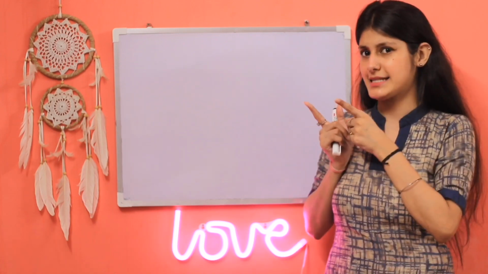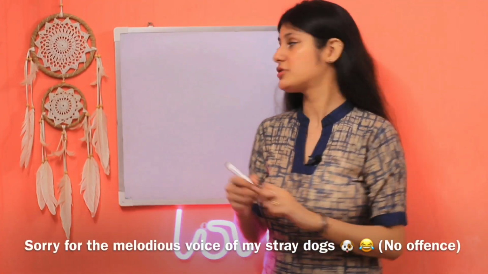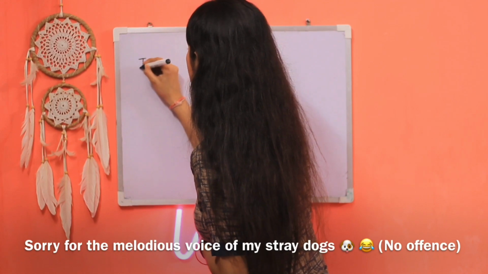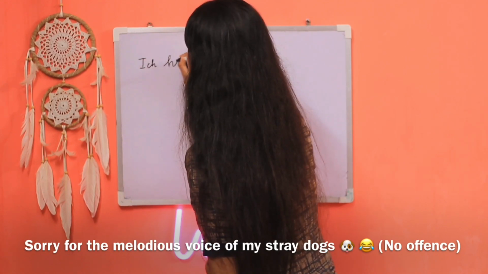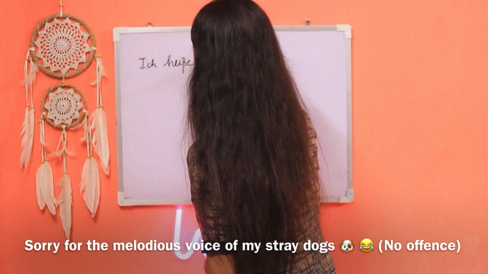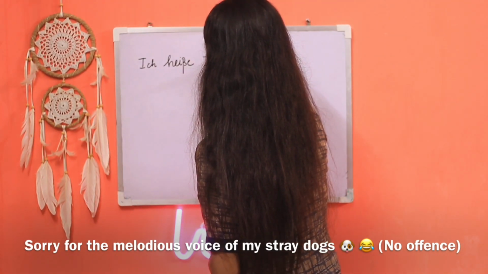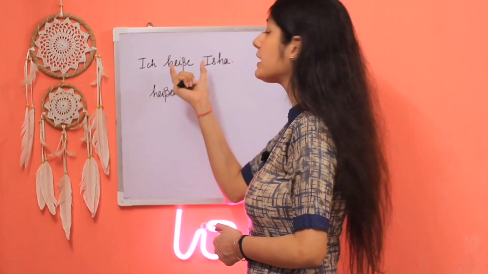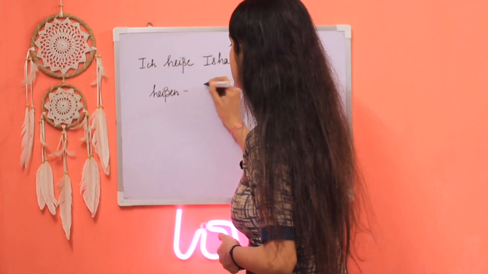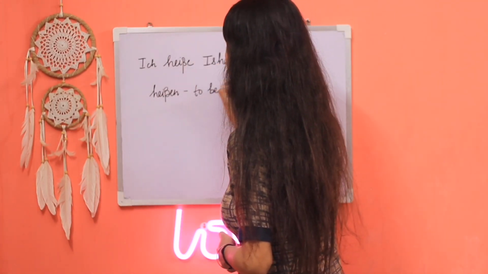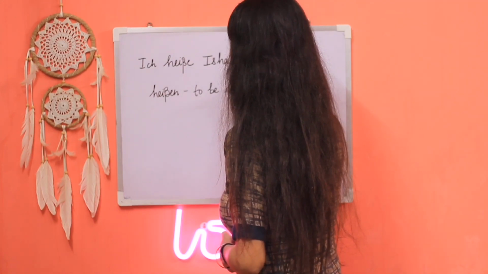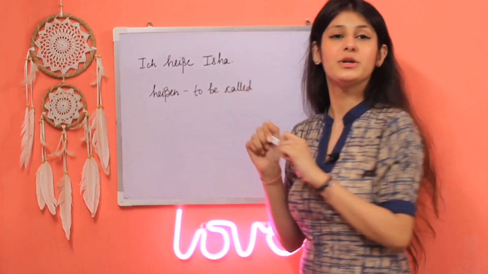So let's get started. The very first thing which we need to learn is that the verb comes at the second position. For example, ich heiße Isha. I'll just write it for better understanding. Ich heiße Isha. Okay, so here heiße is the verb. Heißen means to be called.